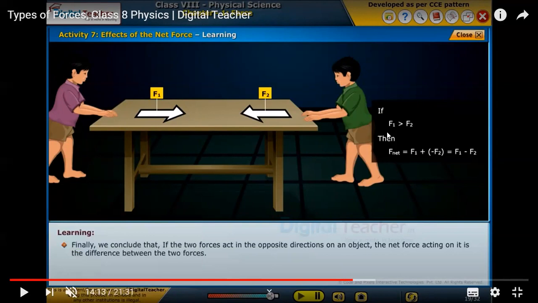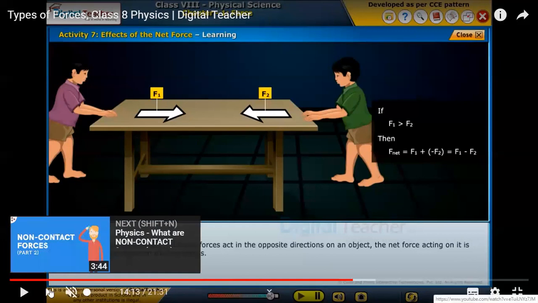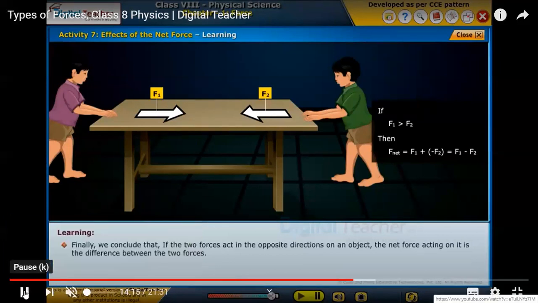Here, if your friend's force F1 is greater than your force F2, then the net force is given by F1 minus F2. You know why it is like that? Because your friend's force F1 was greater than your force, so the answer will be a subtraction of the two forces. The object at rest moves in the direction of the net force acting on it.